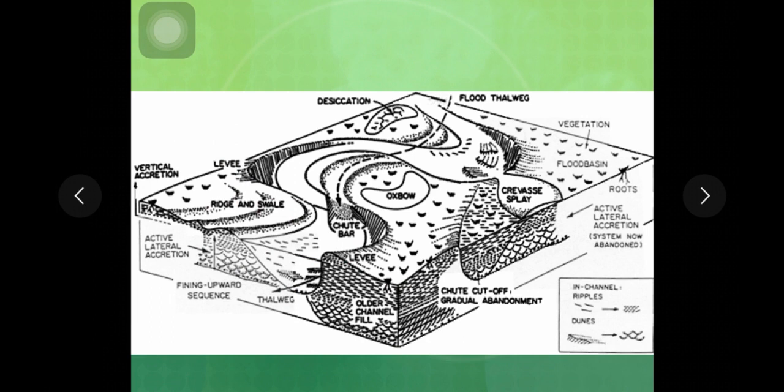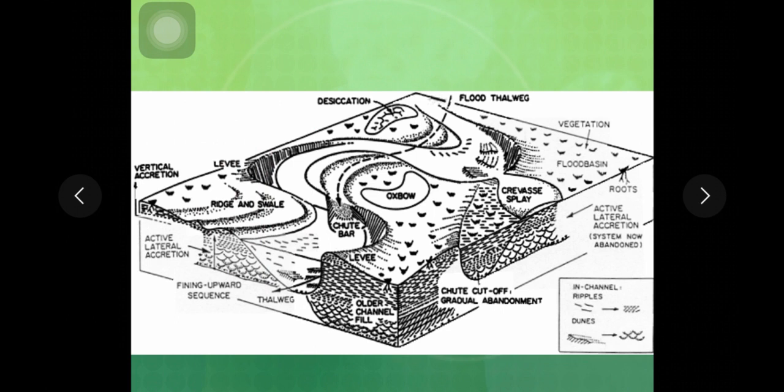So this is the characteristic feature of a fluvial system as against the delta system. If you see the deposits of a delta system, they show fining in downward direction, or you can say the sediments become coarse in upward direction. So these are a few important points that you need to remember when you distinguish between different systems.